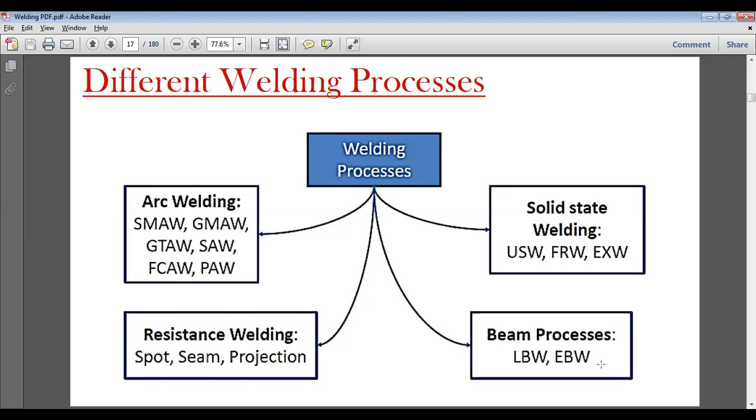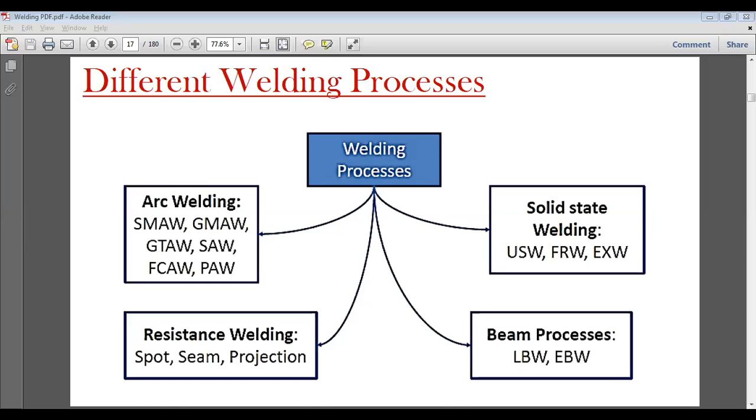Whereas in the case of high energy beams like laser beam welding and electron beam, we get the energy of fusion from these beams, so these are called beam processes.